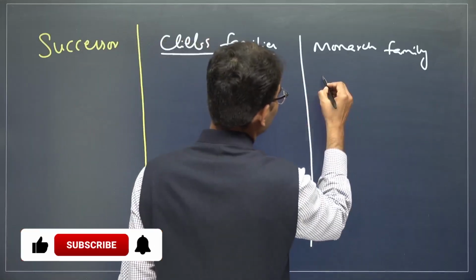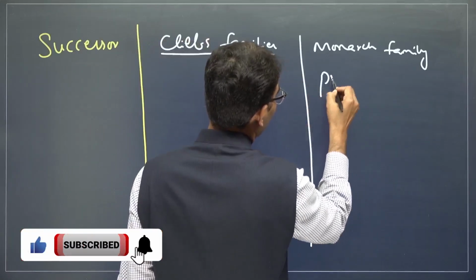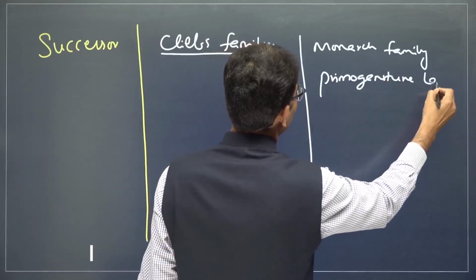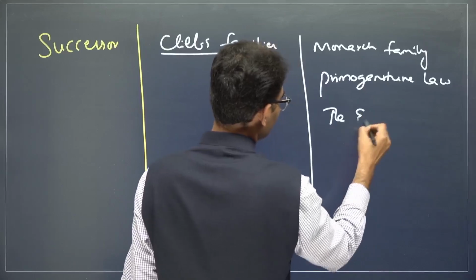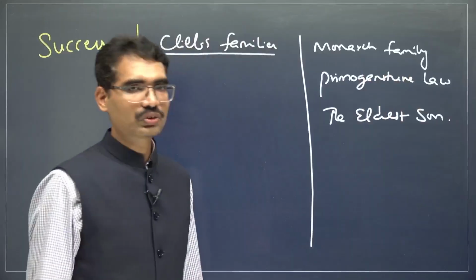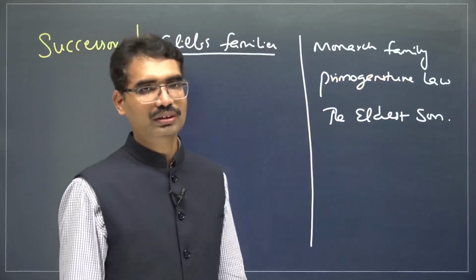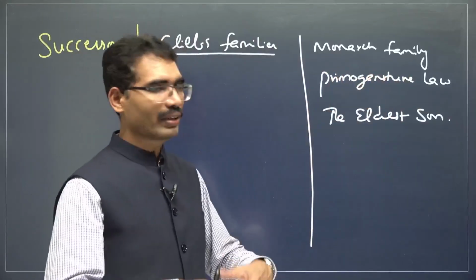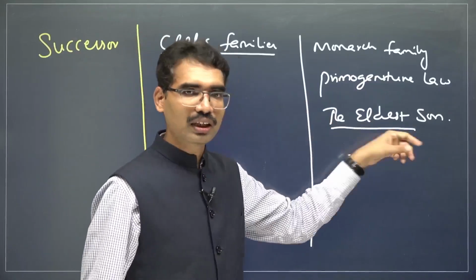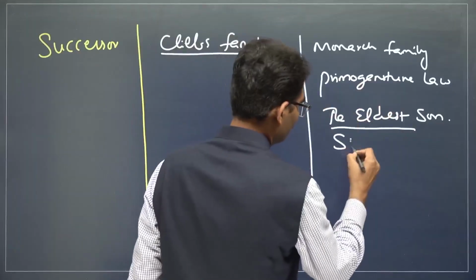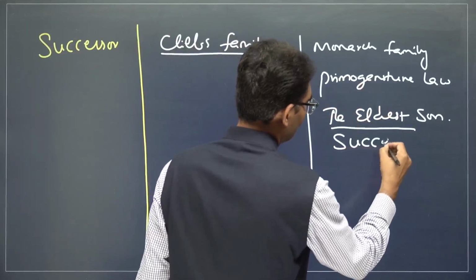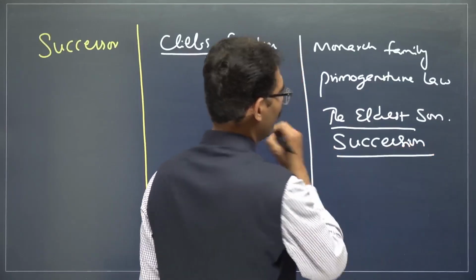Monarchy, this is the law of primogeniture. That means what? The eldest son is going to be the next ruler automatically. But it doesn't mean everyone will accept. If there are people who don't accept this succession, they are going to fight. But the generally agreed norm is the law of succession, the law of primogeniture.